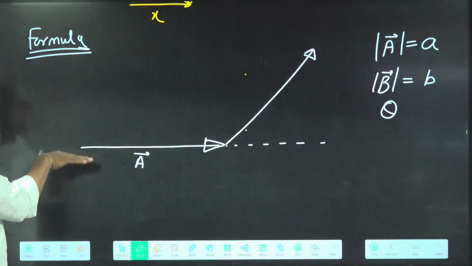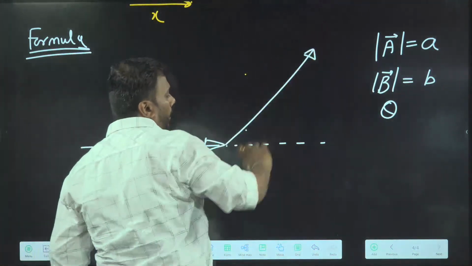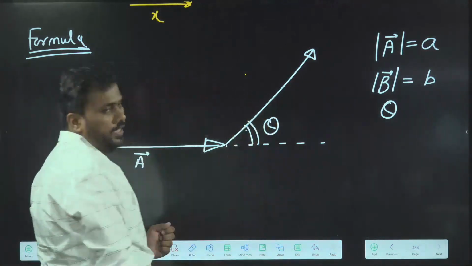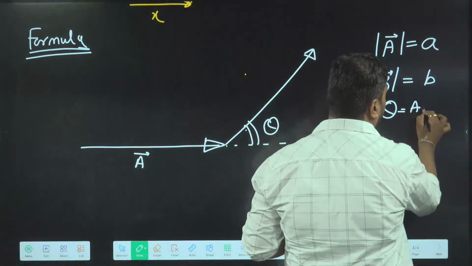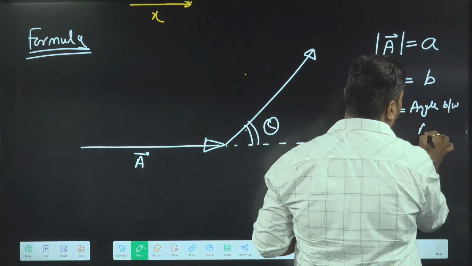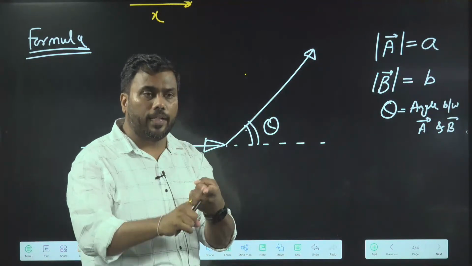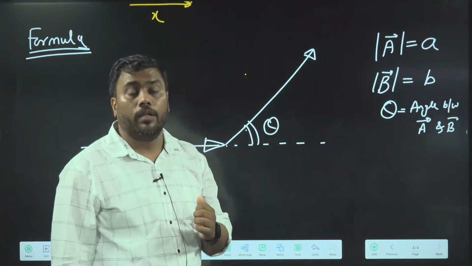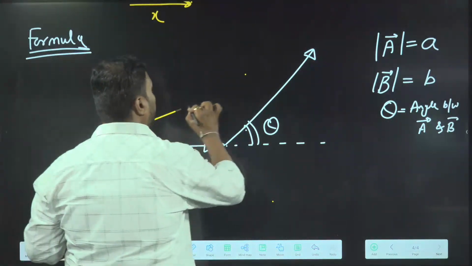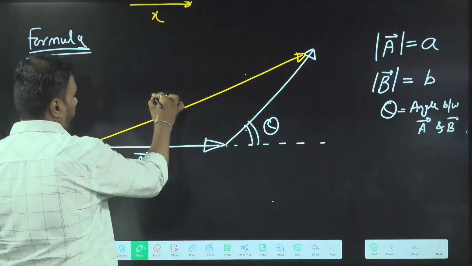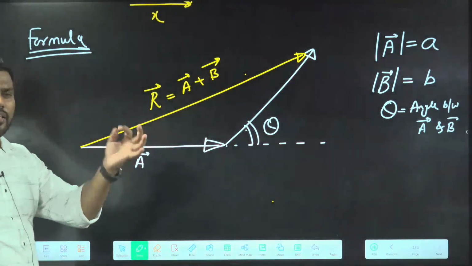Can you see? If I take the direction of A and the direction of B, the angle between the directions is here. It is theta. What is theta? Theta is the angle between the vectors. If I know these three things, the magnitude of A, the magnitude of B, and the angle between A and B, theta, then I can get the resultant's magnitude, using a trigonometric property. The magnitude of this resultant, A plus B, can be easily understood.